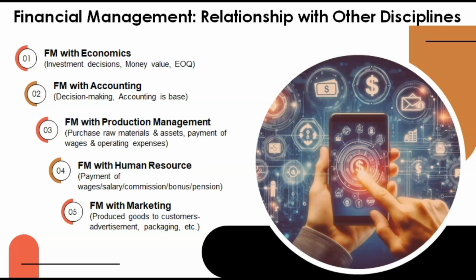Financial management and its relationship with other disciplines, like financial management with economics. How can it be related to economics? Now you all know what financial management is. It is the management of inflow and outflow of funds within any organization, and finance means something related to money. So commonly we can say, how is money related to other disciplines? Because if money is there, it has to be managed also, and then financial management comes in.